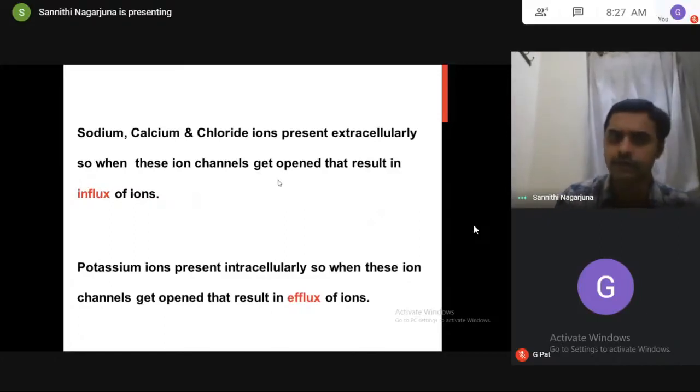So always remember, whenever sodium, calcium, chloride channels get open, that leads to influx. Whenever the potassium channels get open, that leads to efflux. This is common and is not going to change. The opening of sodium channels causes influx. The opening of calcium channels causes influx. The opening of chloride channels causes influx. The opening of potassium channels will cause efflux.